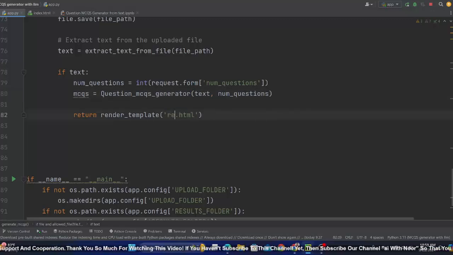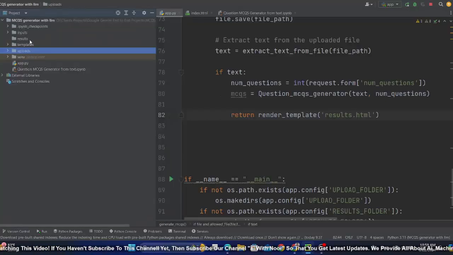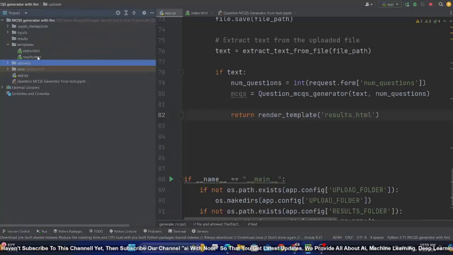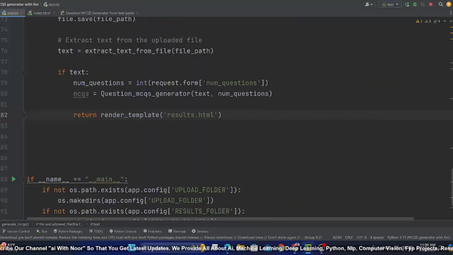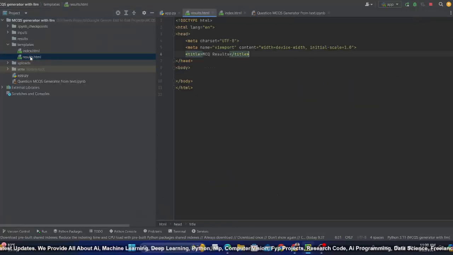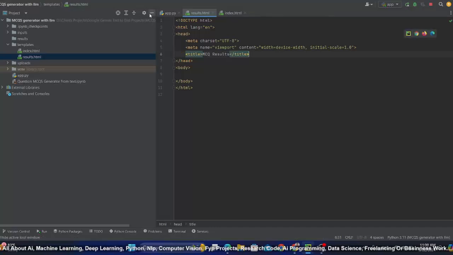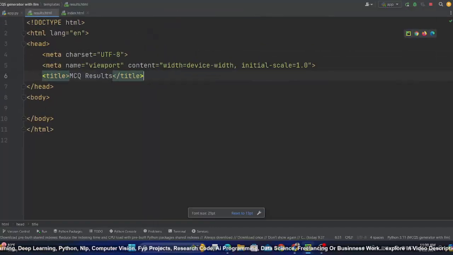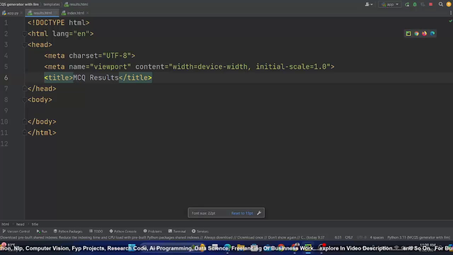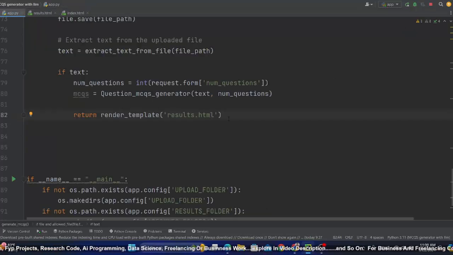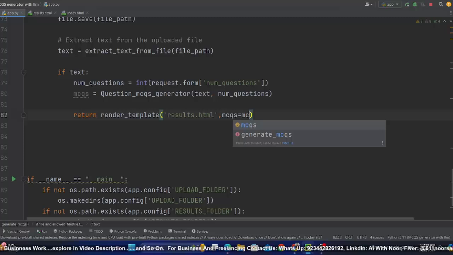And I will go to results. I think it's result, or maybe it's results. Let me check. It's results.html. Yeah, perfect. So let me also open result. And here what I can do, let me zoom in. So this is the resulting part, and here to result I will pass MCQs equal to MCQs.